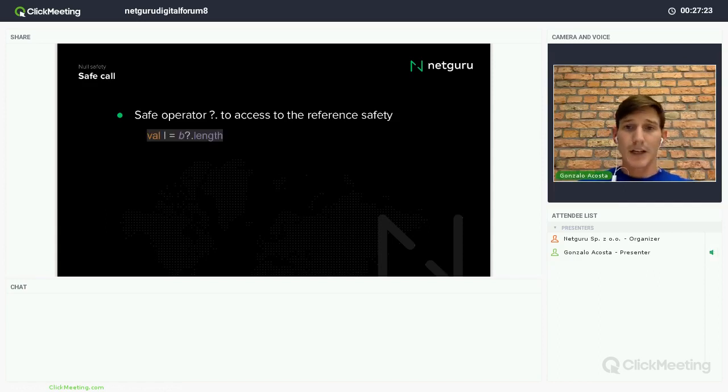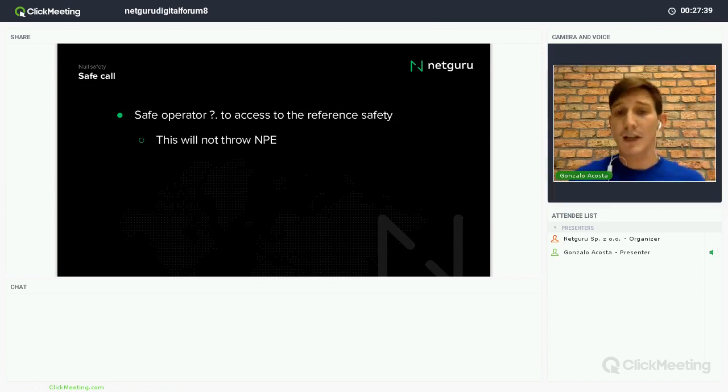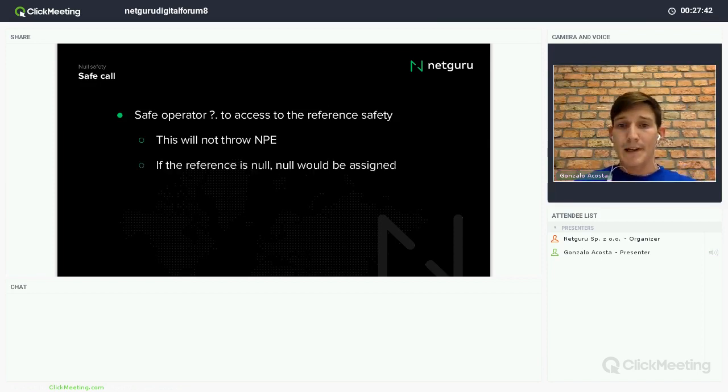One thing, L will be of type Int? because it can be null, right? I mean, we can assign something null there. It will never throw a null pointer exception because if it's null, it will not access the member. And like I said, if B is null, it will assign null, and the type of the expression is Int?, right? And the type of L in this case.